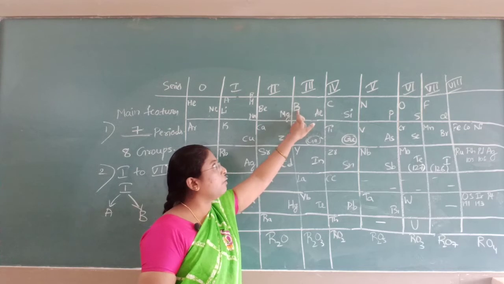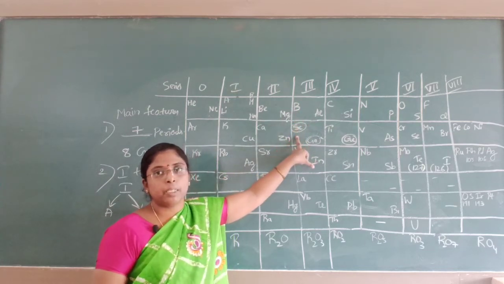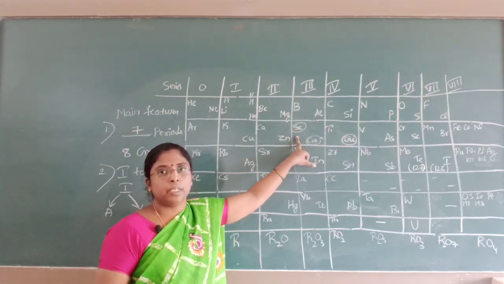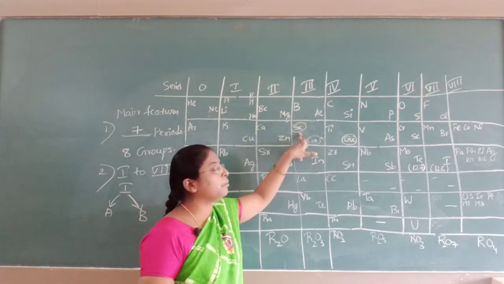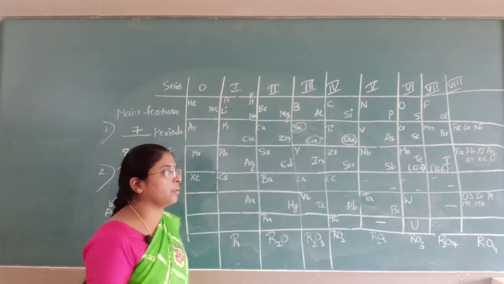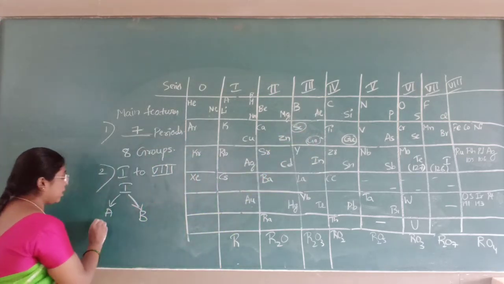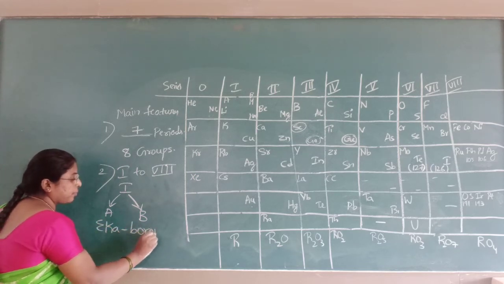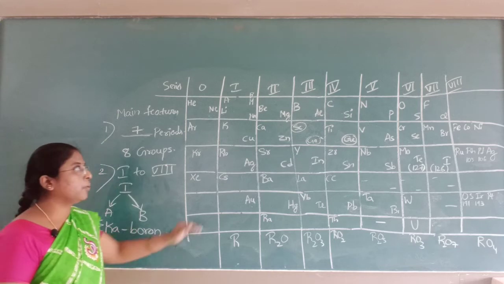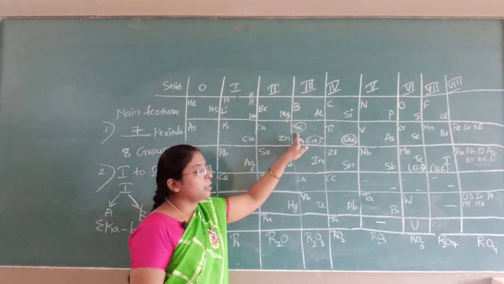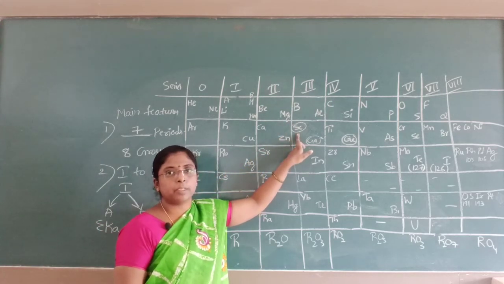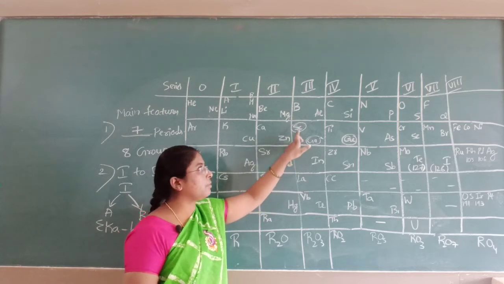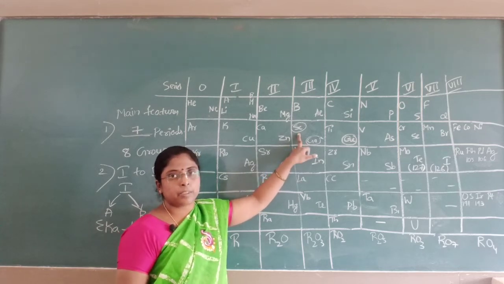He told that after boron, an element is present. He called the element after boron Ika-boron. Ika means one more. The element after boron, he predicted its melting point and physical properties, and later on scientists found scandium as a new element.